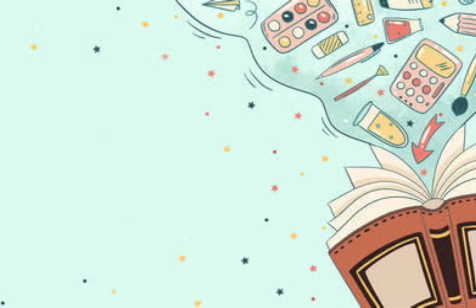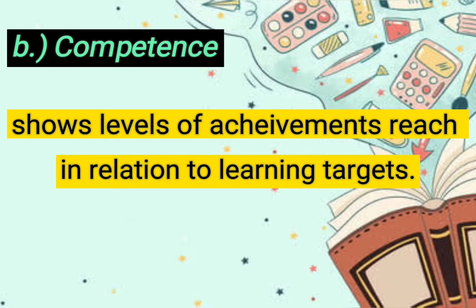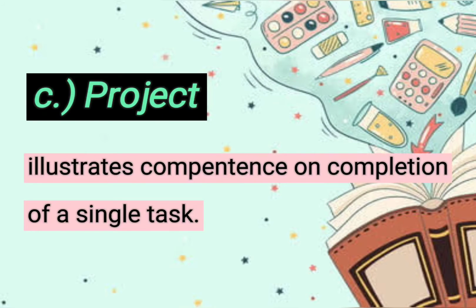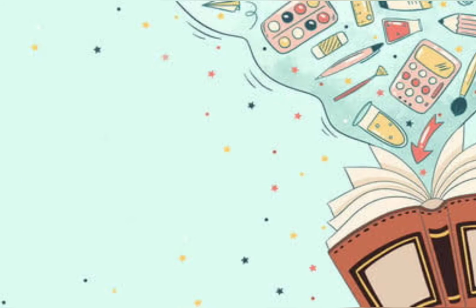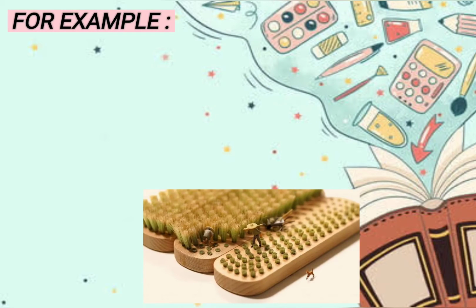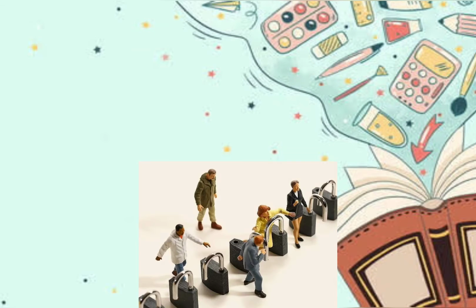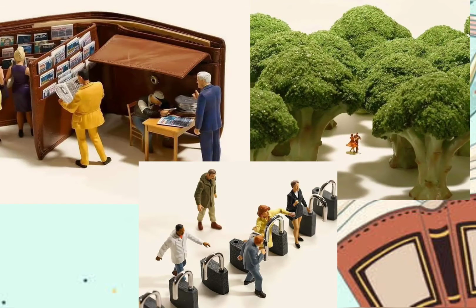Then the next one is the competence, where it shows levels of achievement reached in relation to learning targets. Followed by the project, which illustrates competence on completion of a single task. For example, you've made a unique project out of a brush where you make it as a rice field, while some of your classmates create their own themes using the Nivea cream, the USB, the padlock, the wallet, and the broccoli. Through this, we can say that there is a competence in completing the project, for each of us has different ideas and perceptions and things.